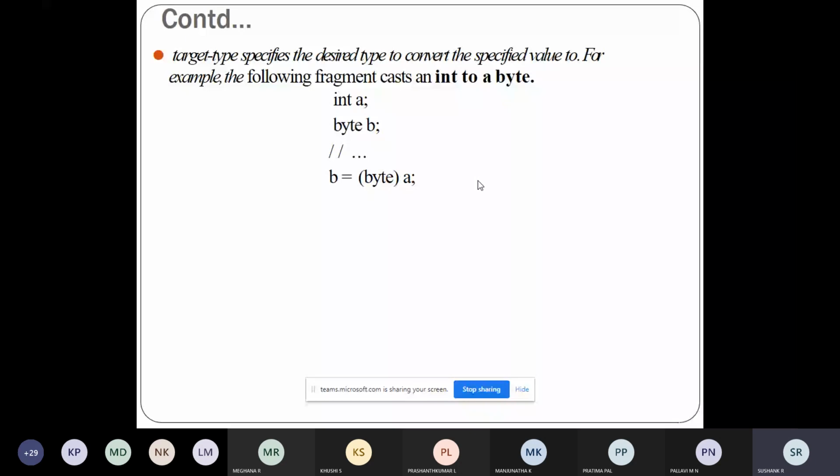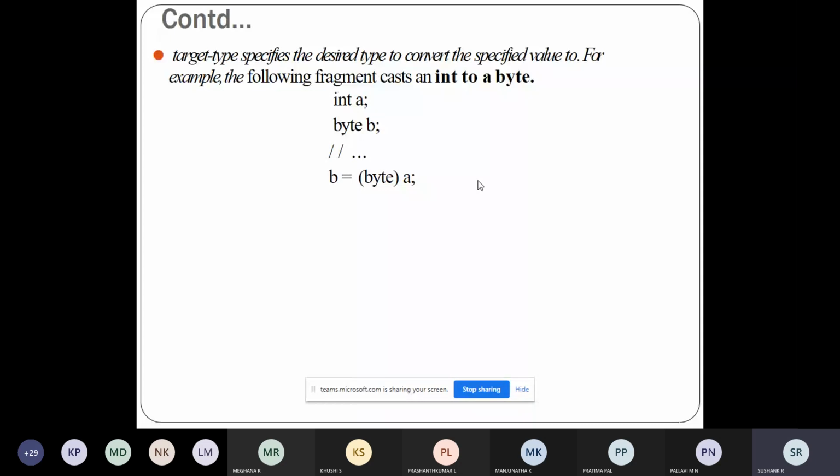So what will happen if you want to convert incompatible data types? Automatic type conversion will be performed if there is a compatibility. What if the compatibility is not there? How do you convert them? For example, you want to convert an integer to byte.